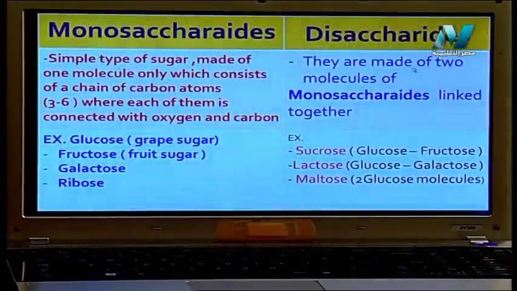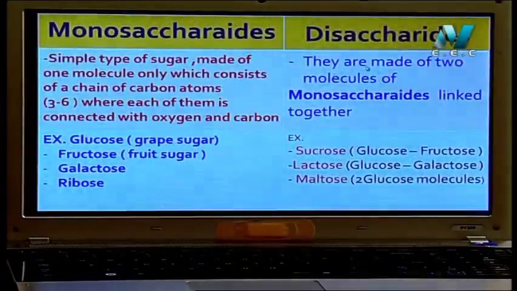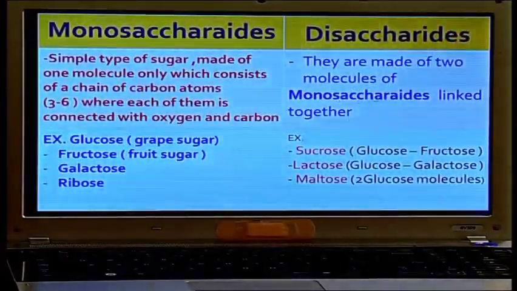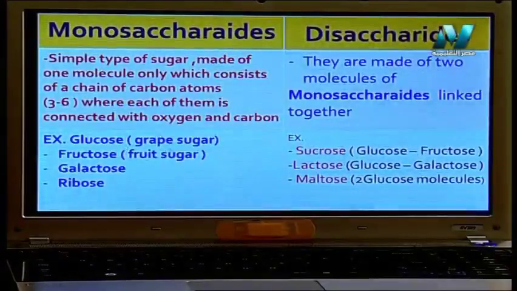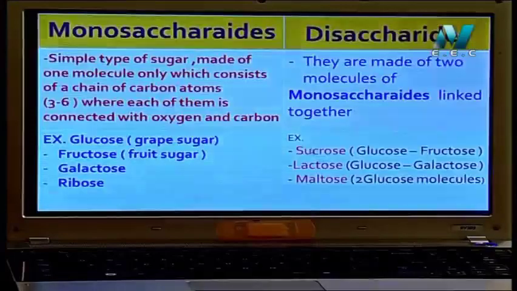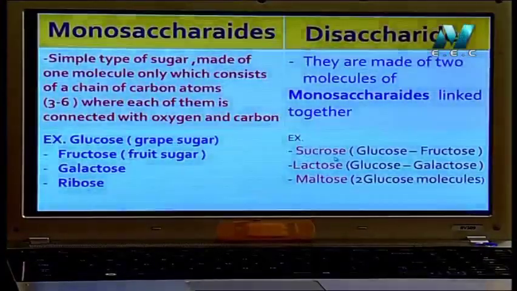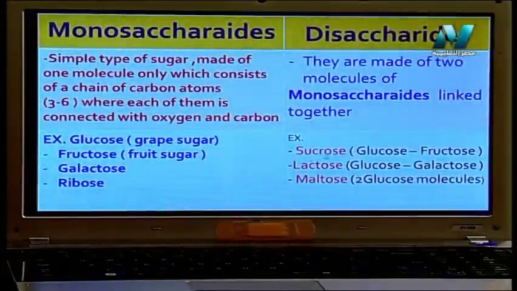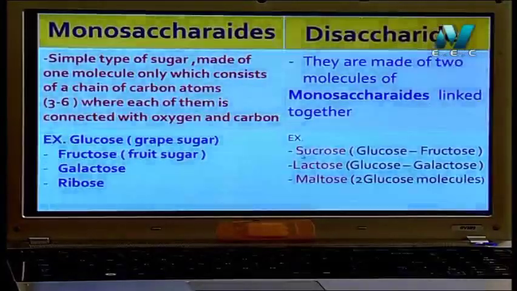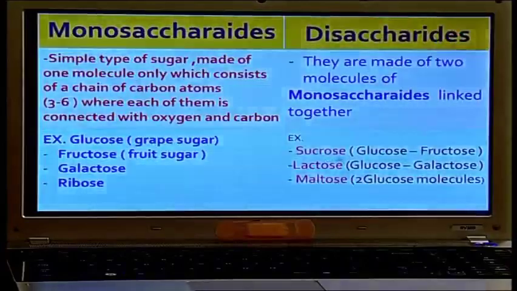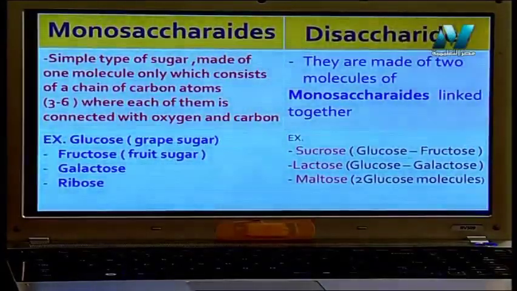But disaccharides are made of 2 molecules of monosaccharides. 2 monosaccharides combine together to form disaccharides, such as, this is a very important point, take care. Sucrose, this type of sugar is found in sugar cane, formed from the combination between glucose and fructose.